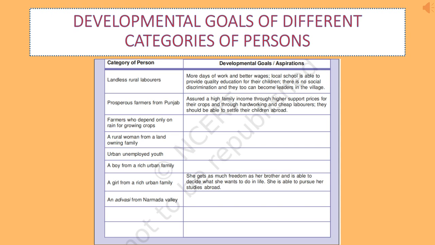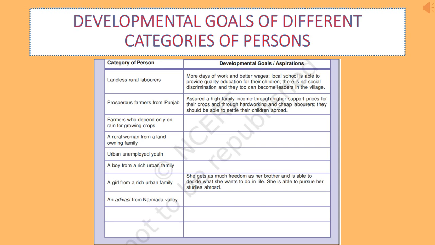Now, this we can deeply understand with table 1.1. When we look at table 1.1, there are different categories of personal goals being discussed. In this table, we have landless rural laborers, prosperous farmers from Punjab, and farmers who depend on rain for growing crops, and several others. On page 4, this table is given. You can see this table.